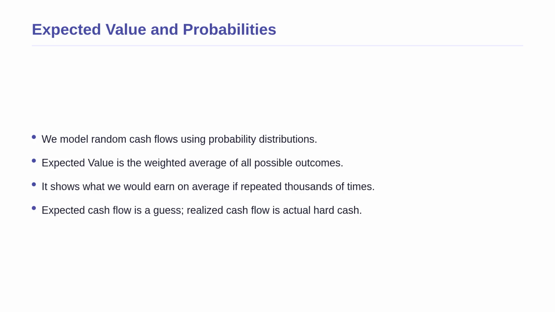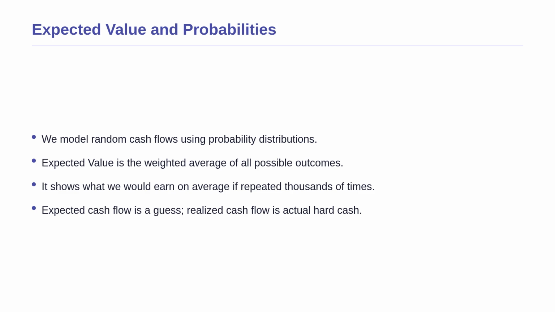In financial statistics, we model random cash flows using probability distributions. A probability distribution is simply a mathematical list of all the possible future cash flow amounts paired with the exact percentage chance that each amount will actually occur. Because we do not know which specific outcome will happen, we rely on a crucial concept called the expected value.